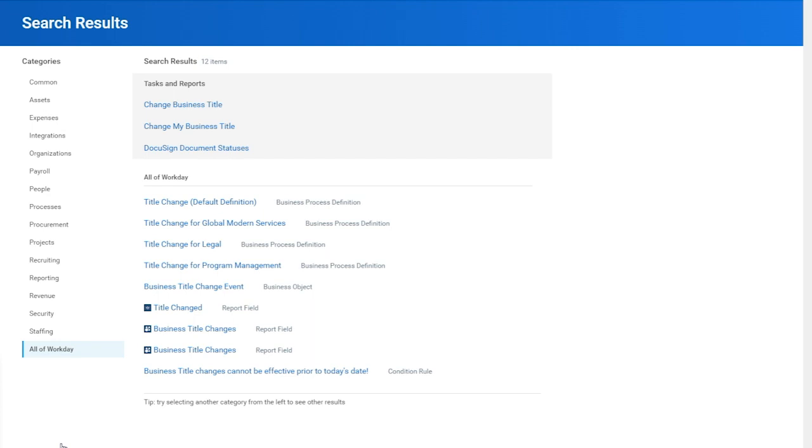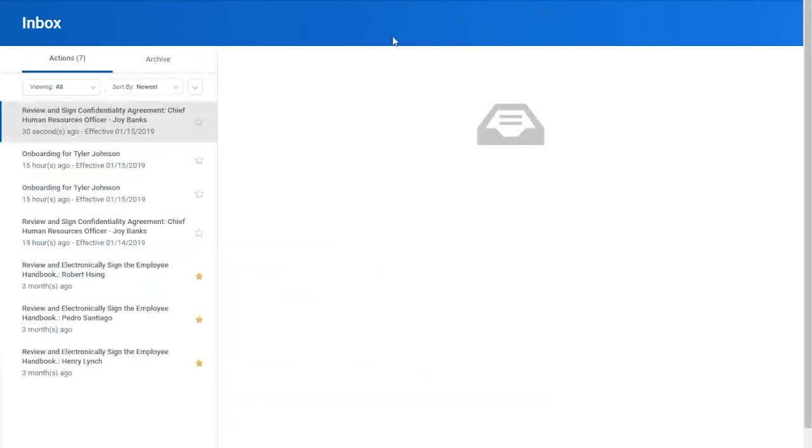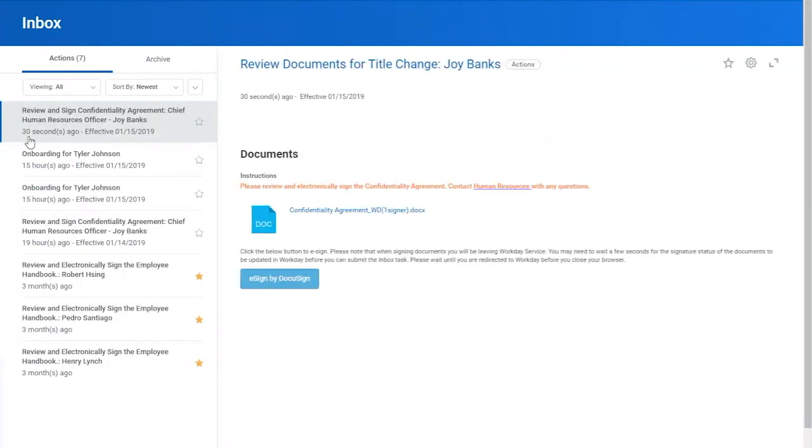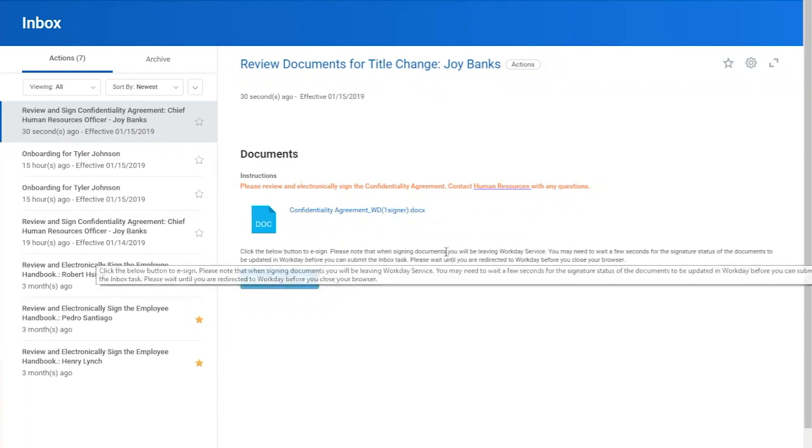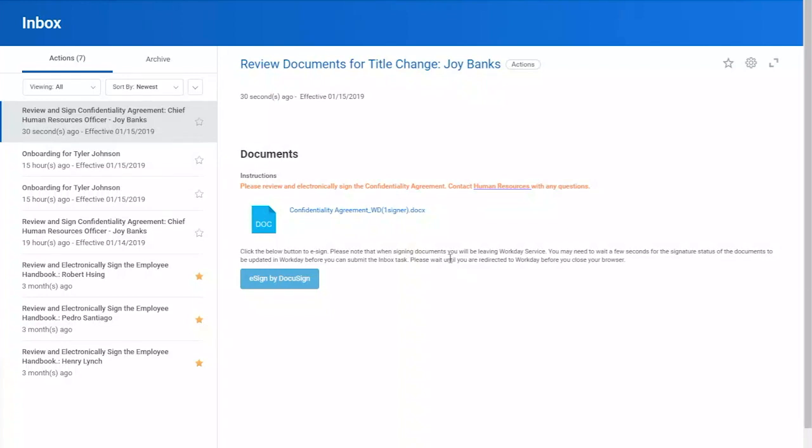And remember that I said Workday does not send emails, right? The notice is going to be sent to Joy's Workday inbox, not, for example, to her Gmail account. If I come up here to her inbox and click that, what we'll notice 30 seconds ago is the review document workflow step that we designed earlier is now here in front of her to begin execution.